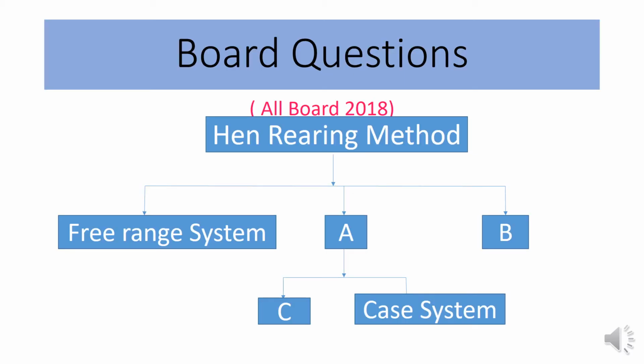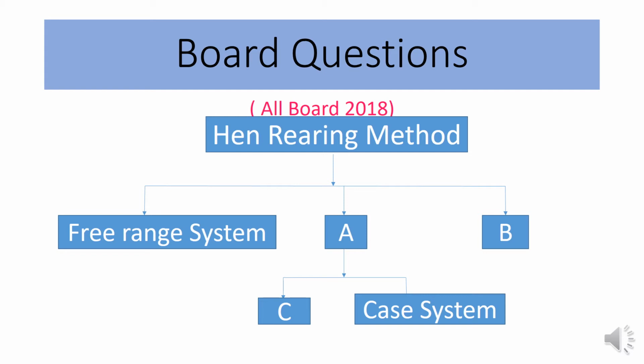Here you can see a board coming question. It came in 2018 on all boards. Here you can see a diagram. Firstly, hen rearing method, then types, 3 steps. One is free range system, then A, then B, and A is divided into 2 categories. One is C and another is cage system.